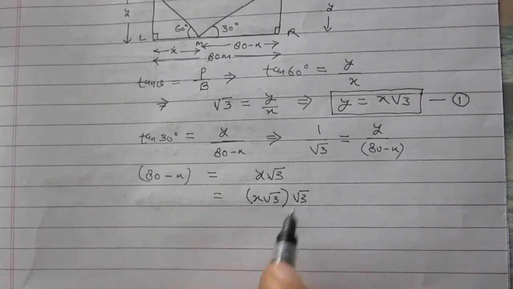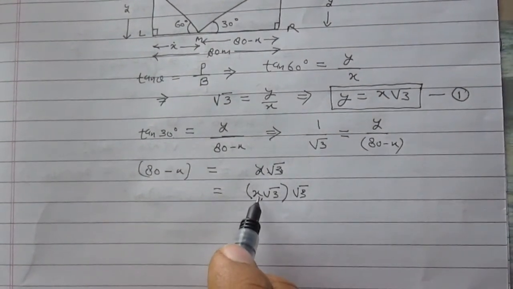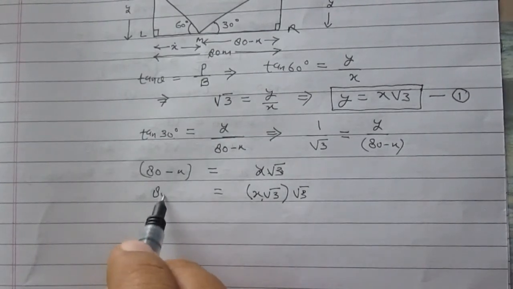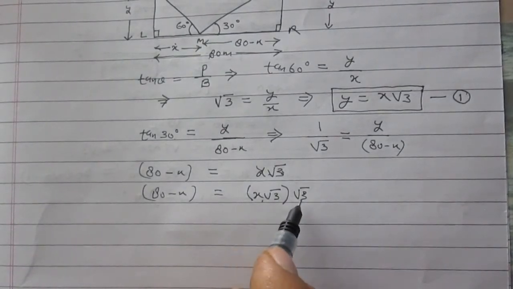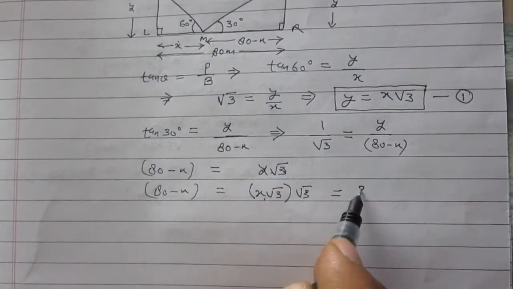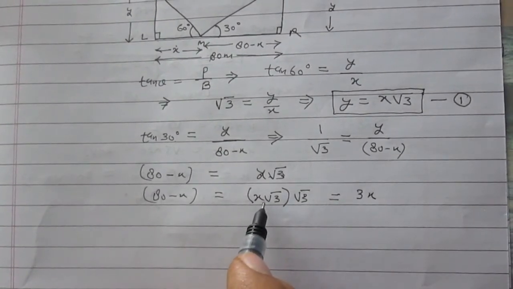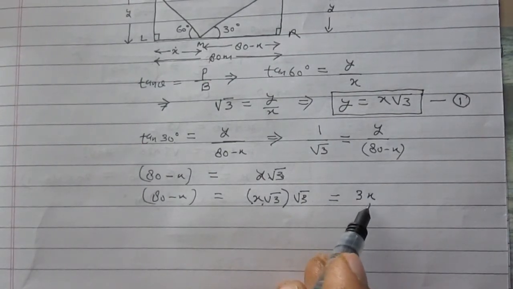Y is replaced by X under root 3 and root 3 as it is. So 80 minus X is equal to X square root 3 multiplied by root 3. Square root 3 and square root 3 on multiplying will become 3, so it becomes 3X.